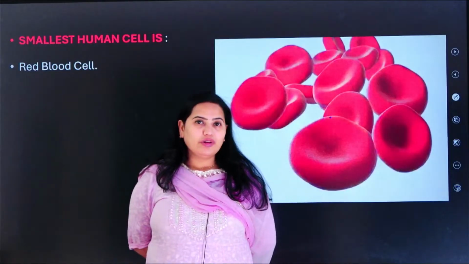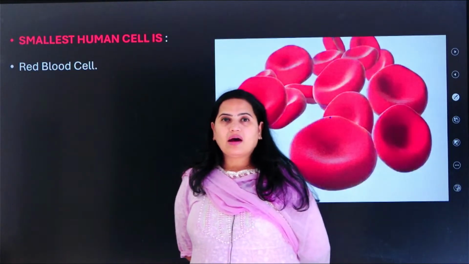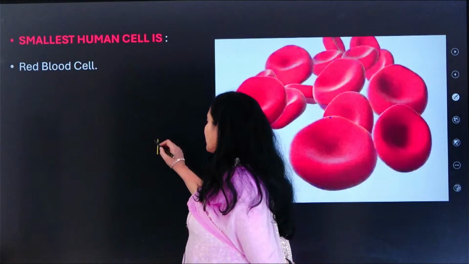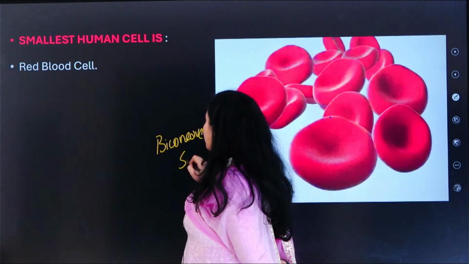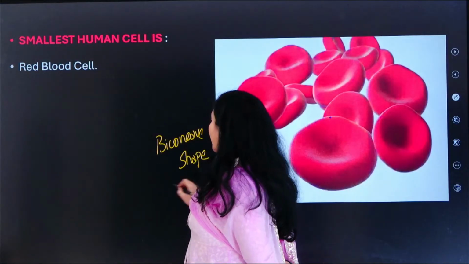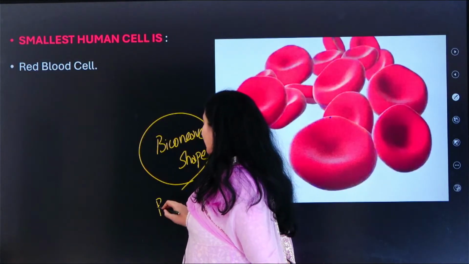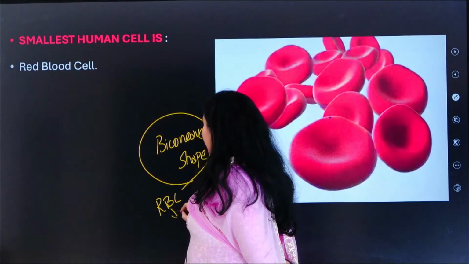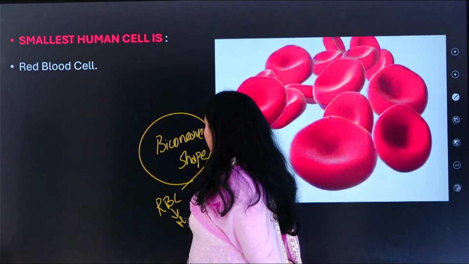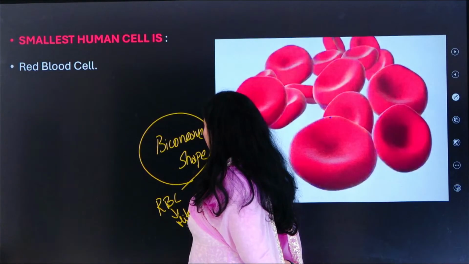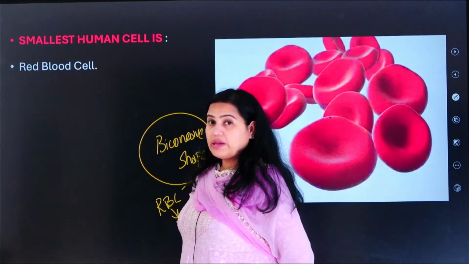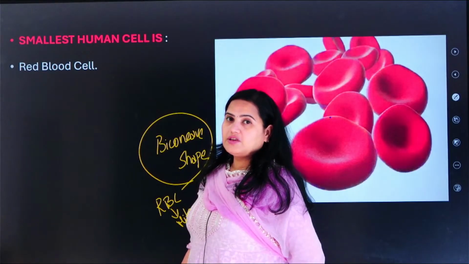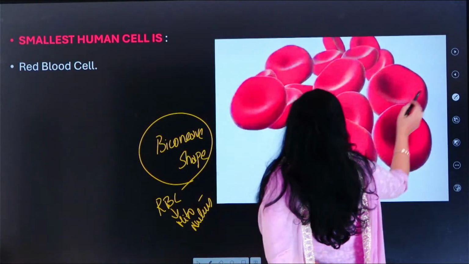RBCs have one unique shape, which is considered biconcave. And apart from that, what do RBCs not have? RBCs are deprived. They don't consist of mitochondria as well as nucleus. Neither nucleus nor mitochondria is present in the RBC of human beings.